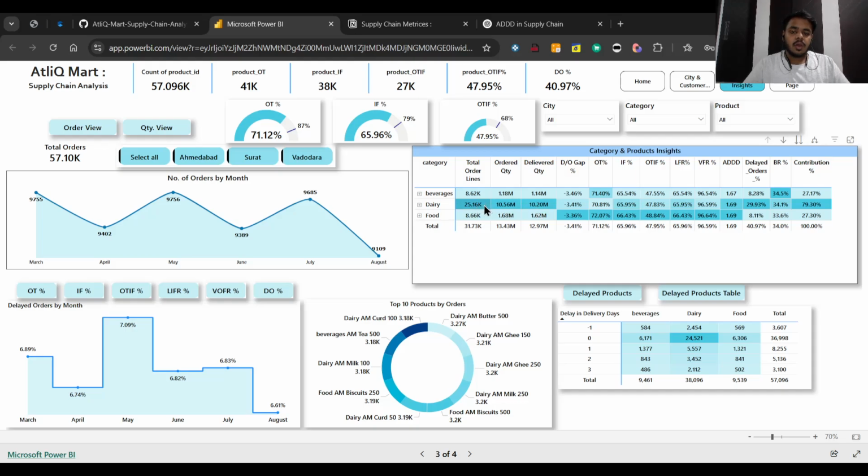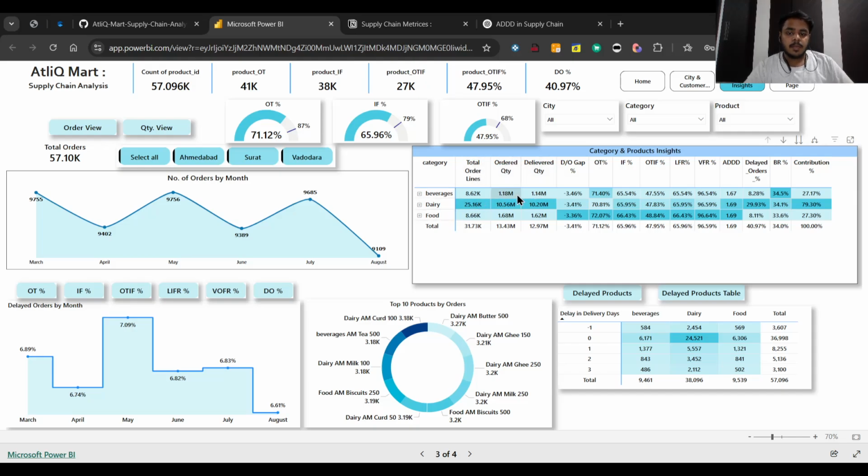Why? Because out of 31,000 orders, 25,000 came from the dairy business, which accounts for 80% of the contribution. Then we have food, with around 8.6 thousand, and beverages, which account for 8.62 thousand order lines.